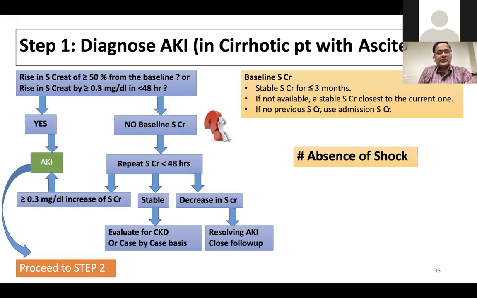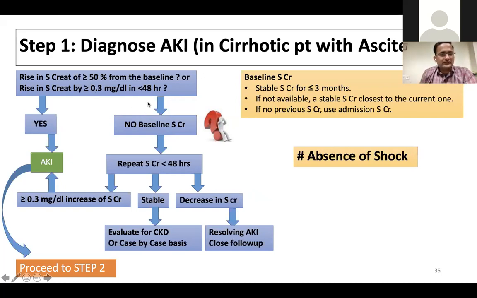What is step one in the diagnosis of AKI? A patient with cirrhosis with ascites presents with a creatinine above normal. What is step one? First we should see how much the creatinine has risen from the baseline. If there is more than a 50% rise from the baseline, or a serum creatinine rise of more than 0.3 milligrams, I'm repeating this so that these things are registered.